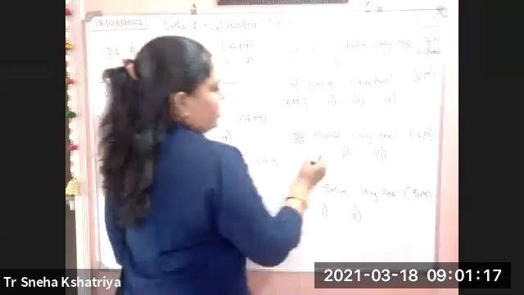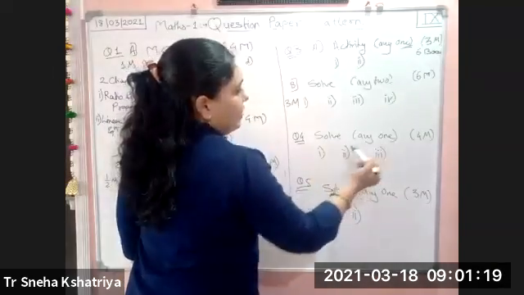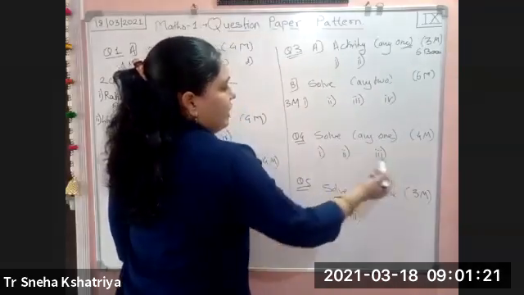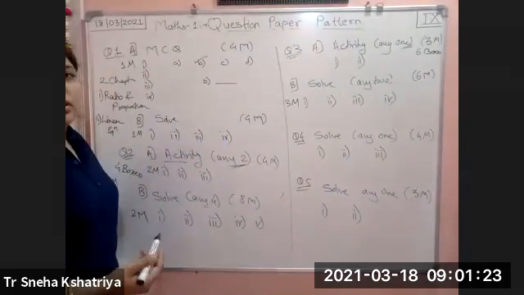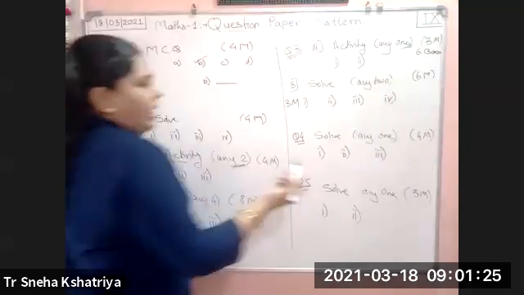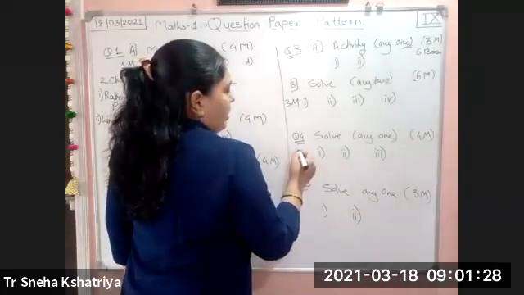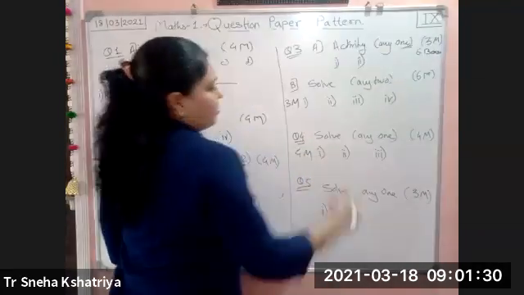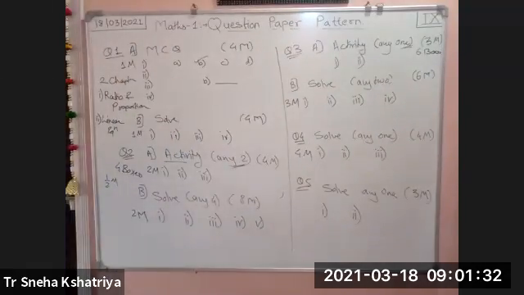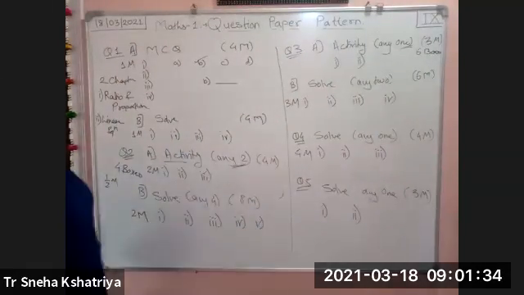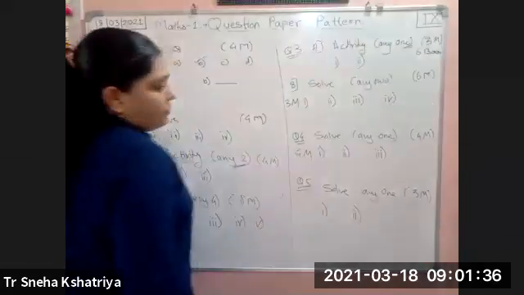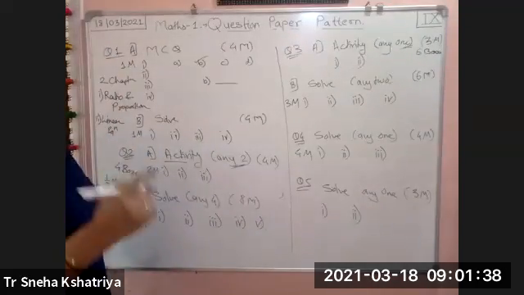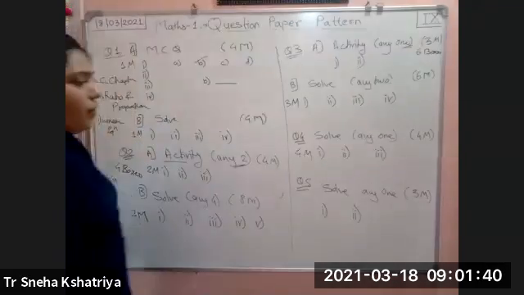Then next is question number 4. Solve any one for 4 marks. Any one, 3 options are there. Here you have to solve any one of the 3 different options, and this will be for your 4 marks. Solve any one of the three. You have more options here to select from. From 3 you have to solve only one, which will be for 4 marks.